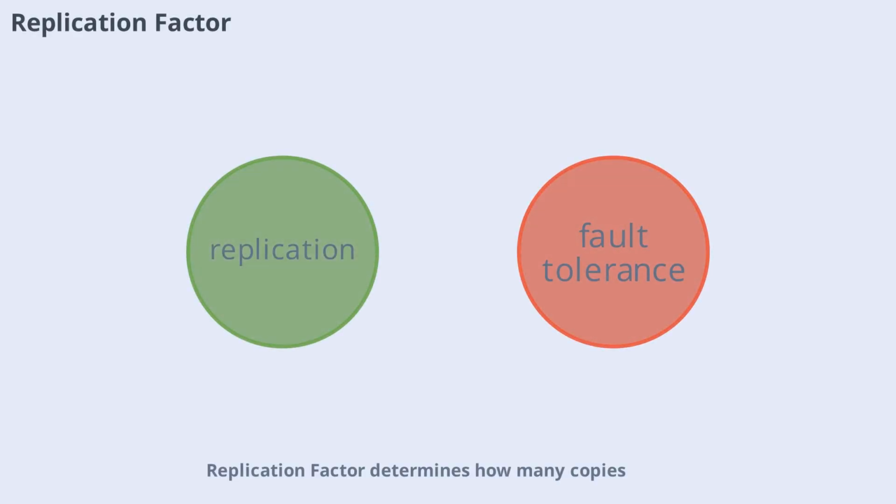Replication factor determines how many copies of each partition exist across brokers. A typical production setup uses a replication factor of 3, meaning one leader replica handles all reads and writes, while two follower replicas passively replicate from the leader. This setup ensures fault tolerance. If a broker fails, Kafka can elect a new leader from the in-sync replicas, maintaining data availability and durability.